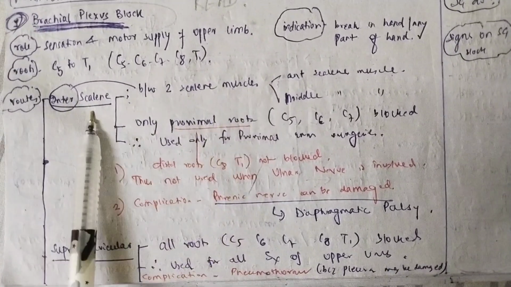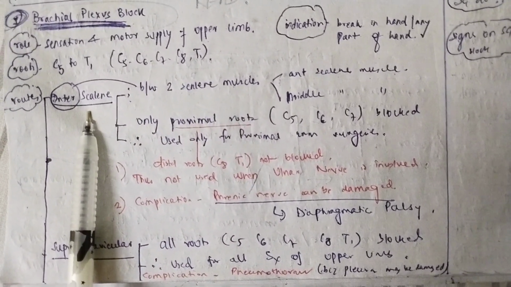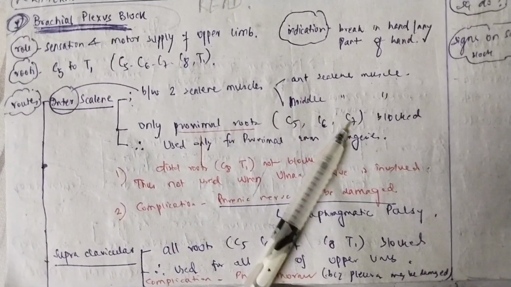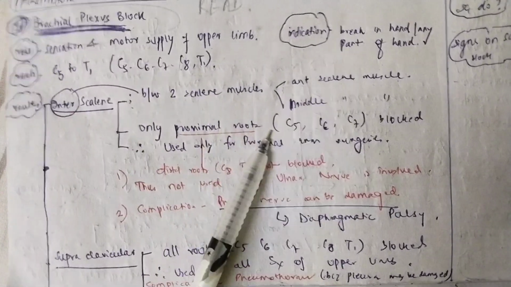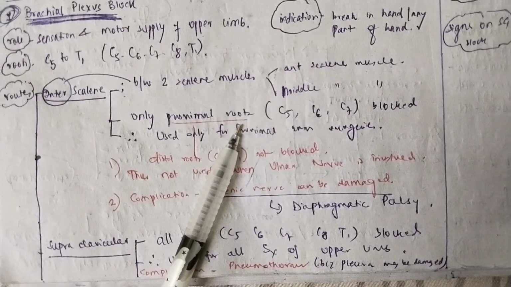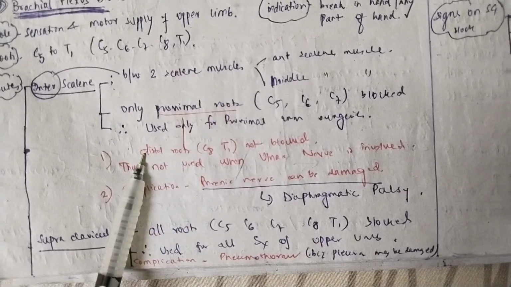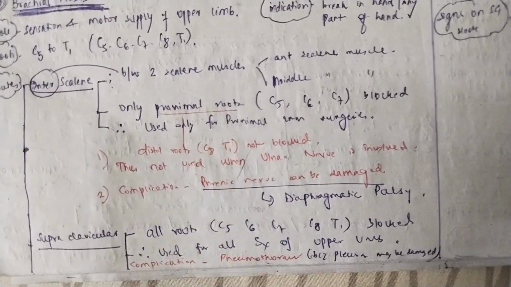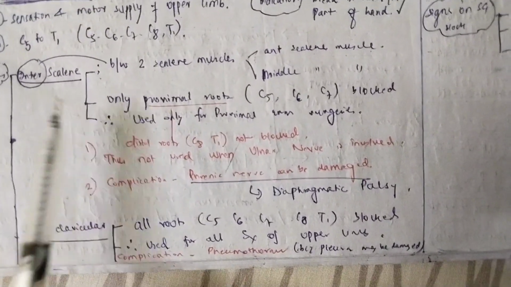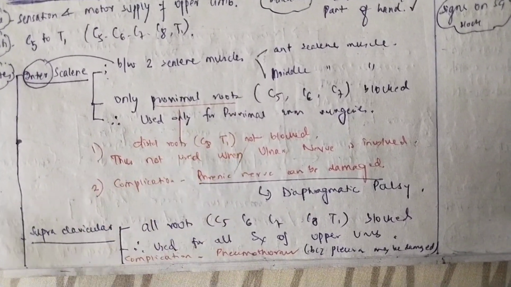Remember that while you are giving the nerve block through the interscalene route, we are just blocking the proximal roots of the brachial plexus. What are the proximal roots? C5, C6, C7. So in case of the interscalene route, the proximal roots are blocked. So this can be used only for proximal arm surgeries. It is quite evident: if you block the proximal roots, you can use it for proximal arm surgeries. The distal roots here are not blocked. That means C8 and T1 are not blocked here. That is why you will not use this block when there is ulnar nerve damage, because the ulnar nerve involves C8 and T1.